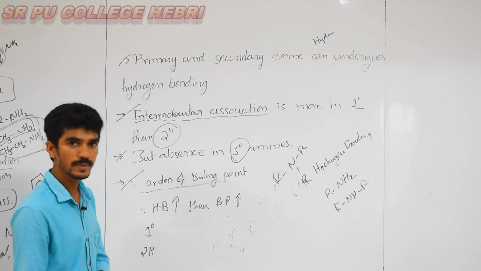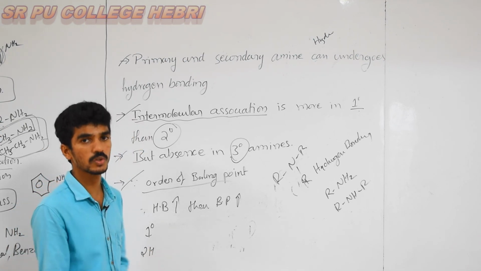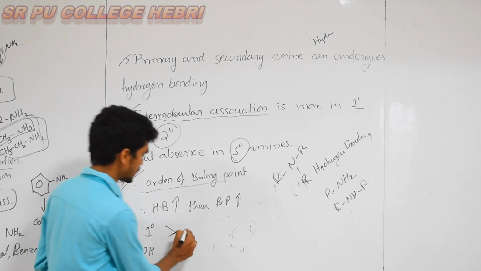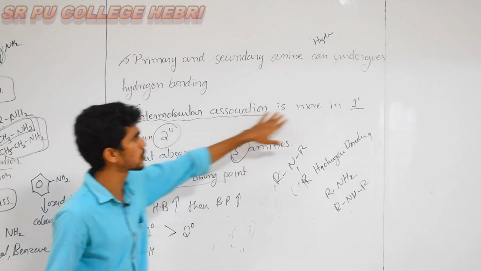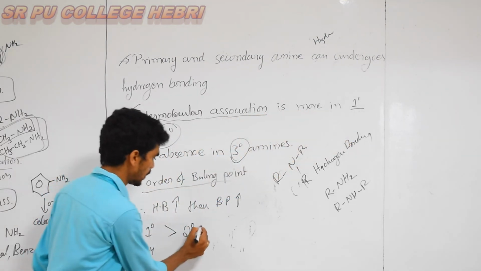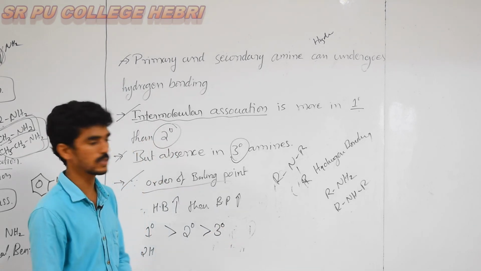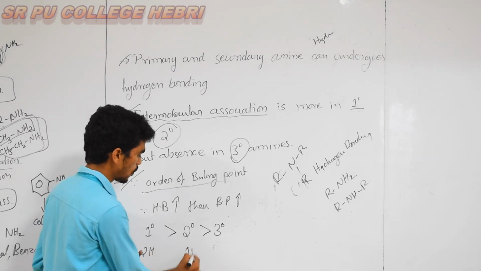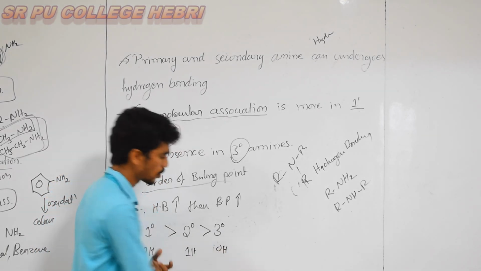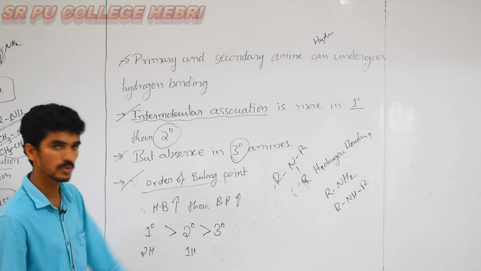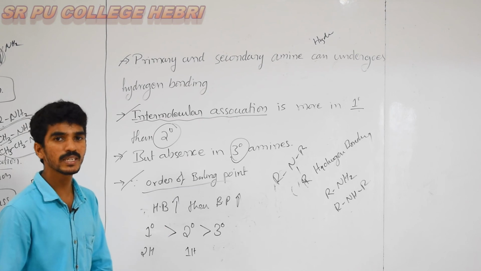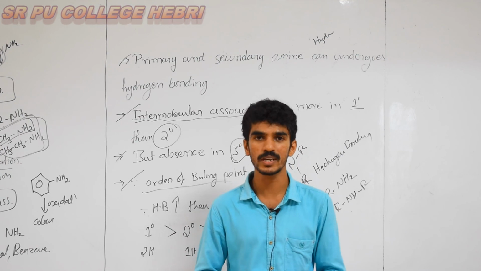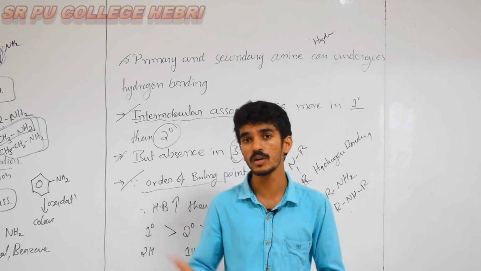As two hydrogens are present, the hydrogen bonding or intermolecular association is stronger. So which is highest? Obviously secondary is lower. I already told you intermolecular association is more in primary than secondary, and tertiary is the last one. I can write in this order. This is the order of what? Here only one hydrogen is present, here zero hydrogens are present, no hydrogens in a tertiary. These are the physical properties of amines. Next class we will continue with the chemical reactivity and chemical properties of amines. Thank you.